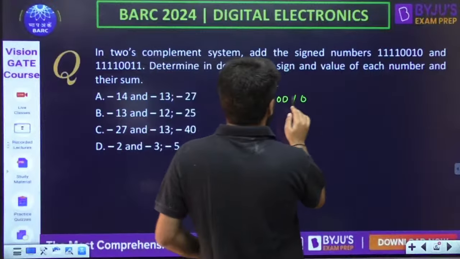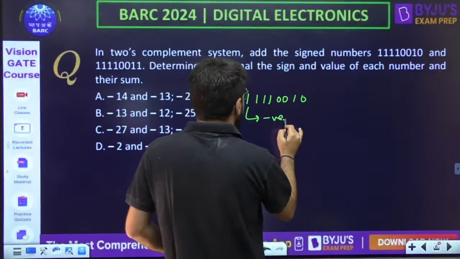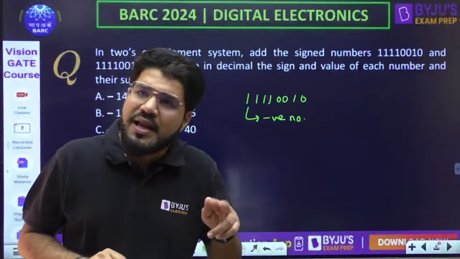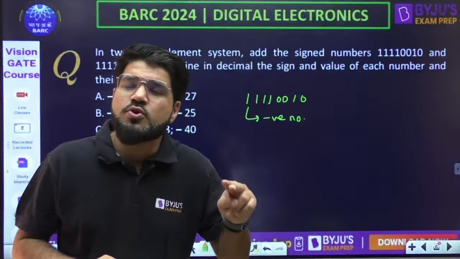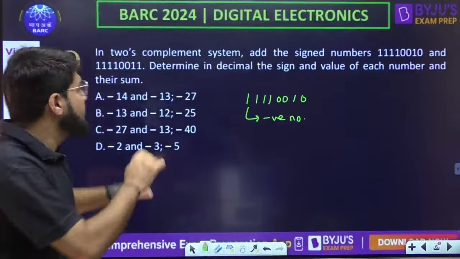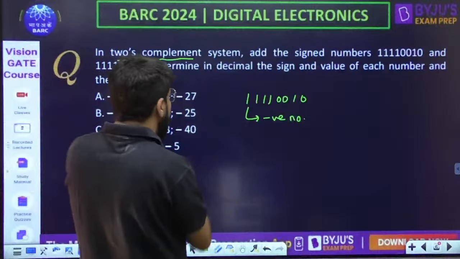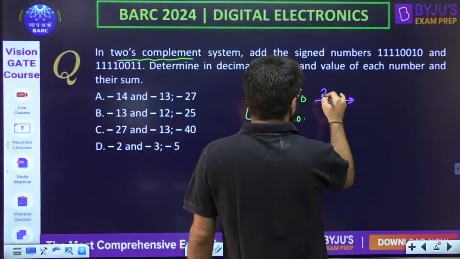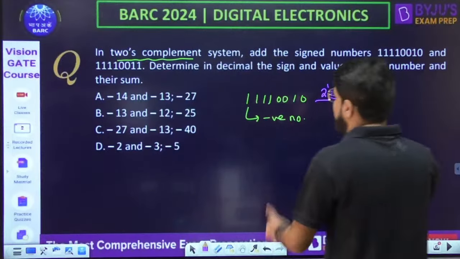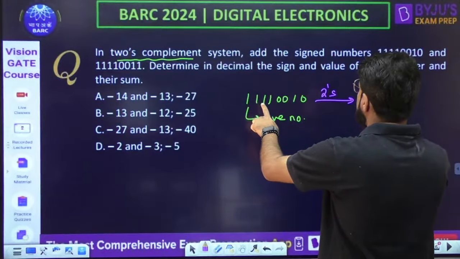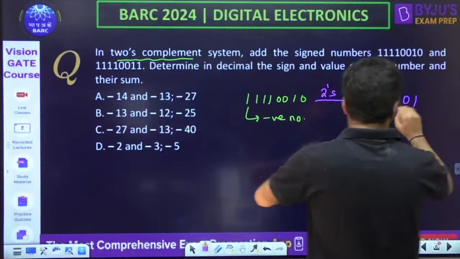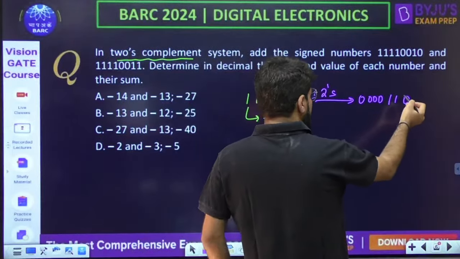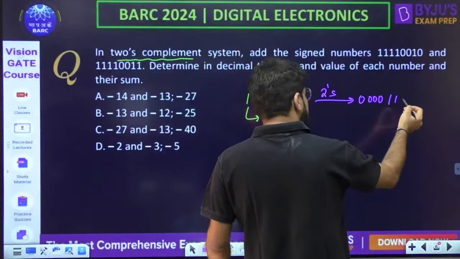So 11110010 indicates that it's a negative number. And how are negative numbers stored? Positive numbers are stored directly in binary form, but negative numbers are stored by taking the 2's complement of the binary form, 2's complement machine. When you take the 2's complement, first let me take the 1's complement: 00001101, inverting every bit. Now when you add 1, 0, 1 plus 1 will become 1, 1, 0. So these are going to be the last 2 digits, that is 1, 0.